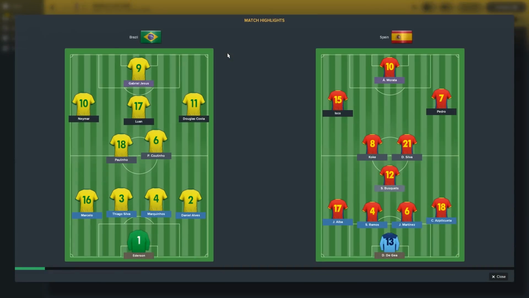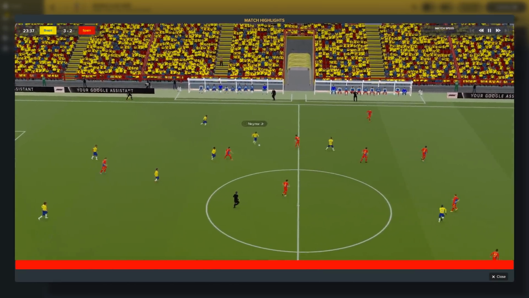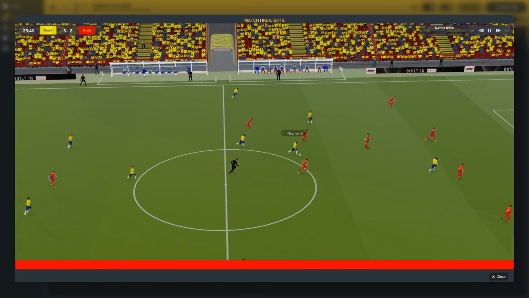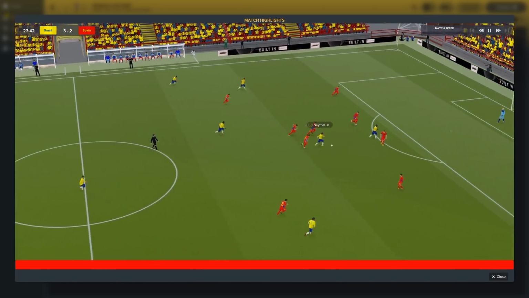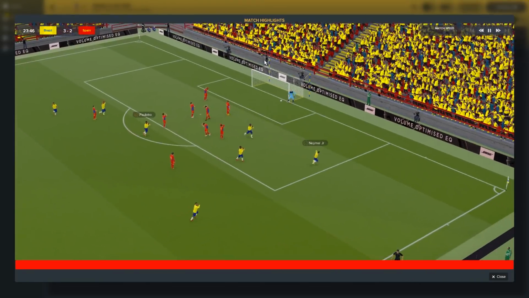It would be nice to see one of these lesser known players getting the Golden Boot award. This is quite a predictable experiment, isn't it? But a few people wanted this, so I've delivered it for you. Look at that. Neymar just ran all the way. No one was tackling him, though. What were the Spanish players doing?